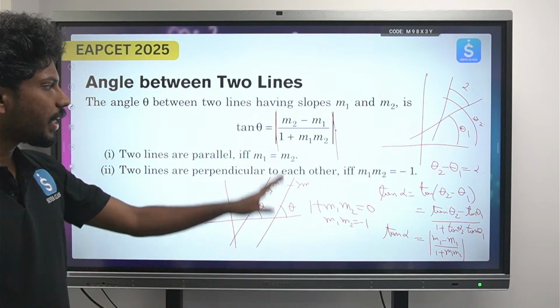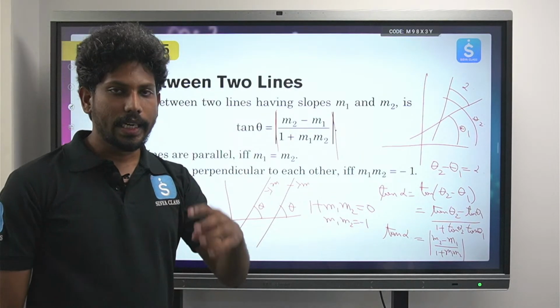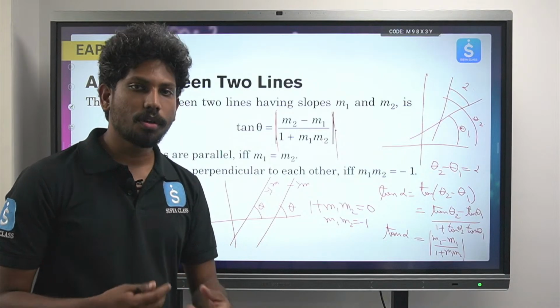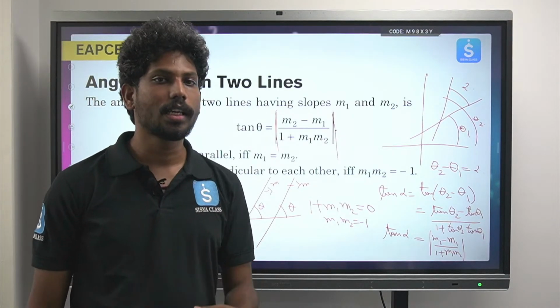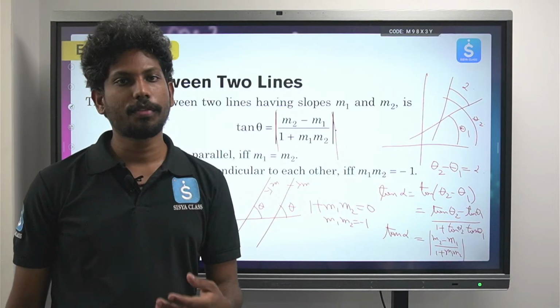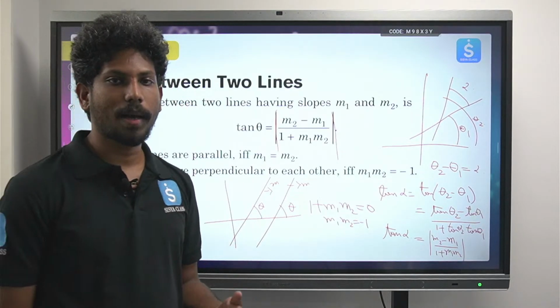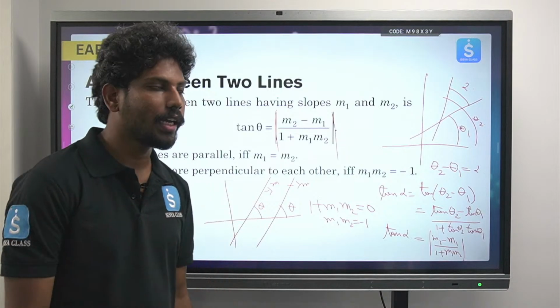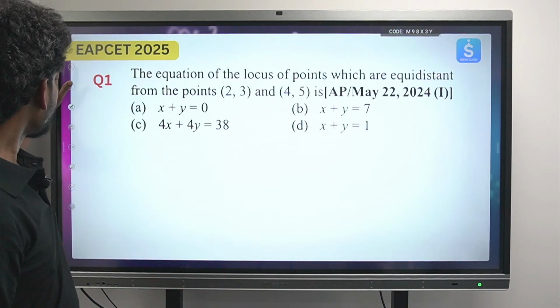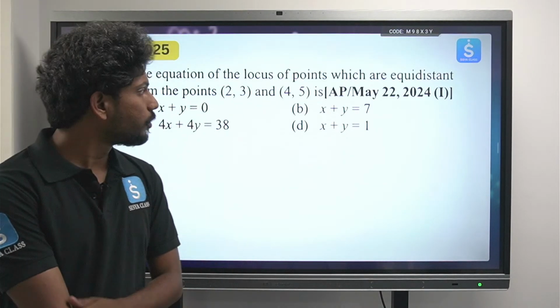Okay, so we will be doing problems on these. In an upcoming class, we'll be learning much more. Already you would be very enthusiastic about learning the future concepts, like slope intercept form, different forms of equations, parametric form, normal form. We will discuss those in this evening's class. Okay, right. Now let's further do the PYQs.